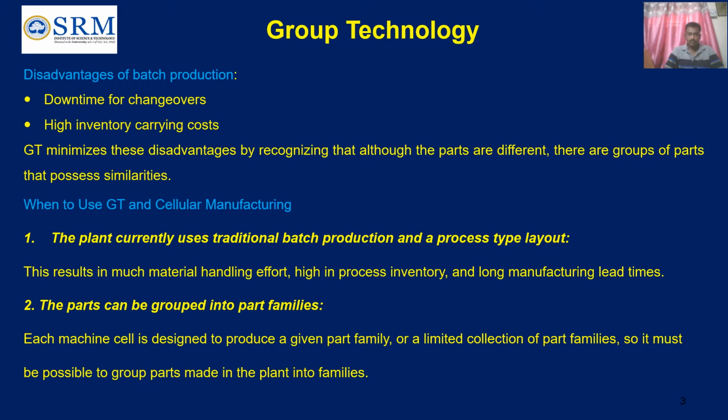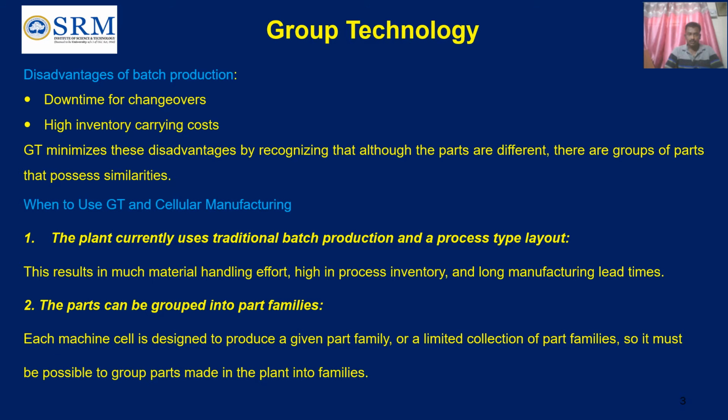When we go for batch production, there are certain drawbacks. As I said earlier, group technology is suitable for batch type of production. So there are certain disadvantages in the existing batch production, and we have to overcome these drawbacks to implement group technology. These are the disadvantages of batch production: downtime for changeovers and high inventory carrying costs. Group technology minimizes these disadvantages by recognizing that although the parts are different, there are groups of parts that possess similarities. This is the basic idea of group technology. We have to identify the similarities based on their design and manufacturing attributes.